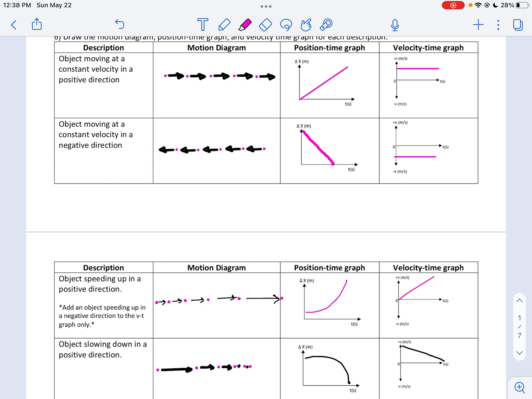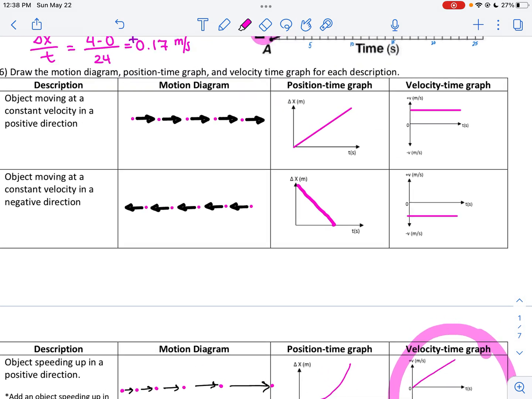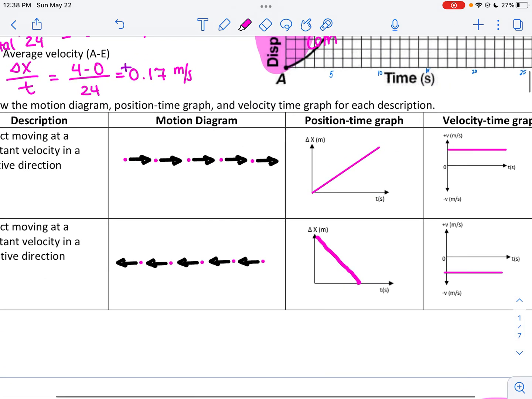On velocity time graphs, if I have a horizontal line, that means my slope is 0. That doesn't mean that I'm stopped. It just means that I'm going at the same velocity or the same speed for a long period of time. If I get a linear line, like these two down here, where the line's going up with a positive slope, that means I'm speeding up. Or with a negative slope like that one, it means I'm slowing down. Okay, so go ahead. I'm going to zoom in just a little bit so you can go through and double check those ones really quick.